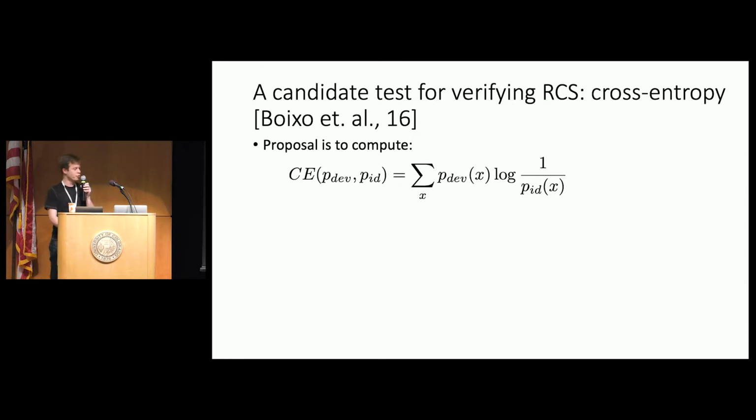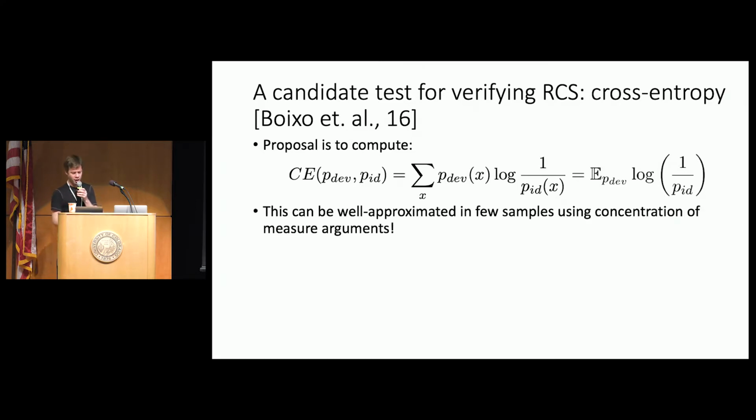Now let me describe the candidate test for verifying RCS. The proposal is to compute the so-called cross entropy between the output distribution of the device and the ideal output distribution. And cross entropy is well named. It's exactly like entropy, except the probabilities come from the device distribution, p_dev, and the log of the probabilities come from the ideal probability distribution, which comes from the circuit description. Of course, this is just an expectation value over the device distribution of log of 1 over the ideal probability. Now why do we like this? Well, it turns out that this can be well approximated in few samples using concentration of measure arguments.